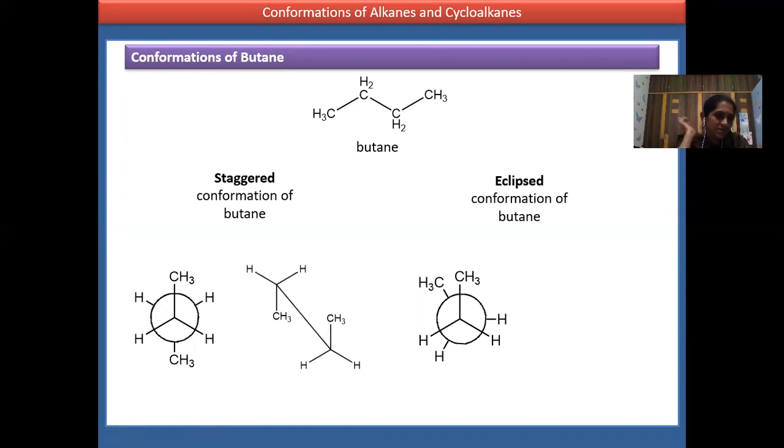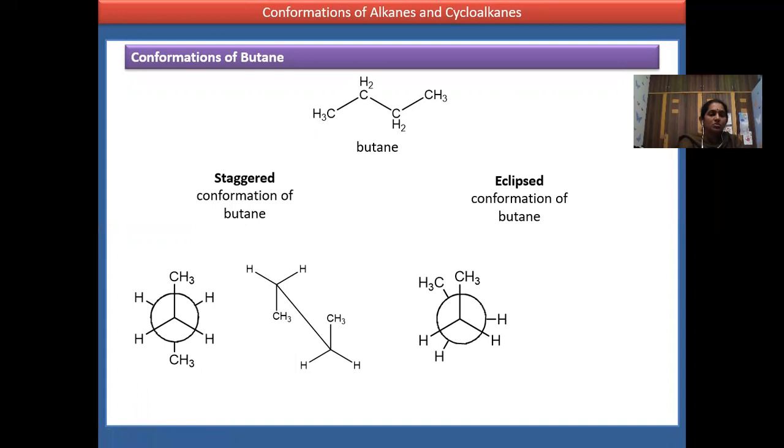Now we'll see the Sawhorse conformations of butane. In the butane Sawhorse conformations, CH3 is opposite here. This is the Y position and this is the reverse Y position. Here you can see CH3 is opposite to CH3, H1 is opposite to another H1, and H2 is opposite to another H2.